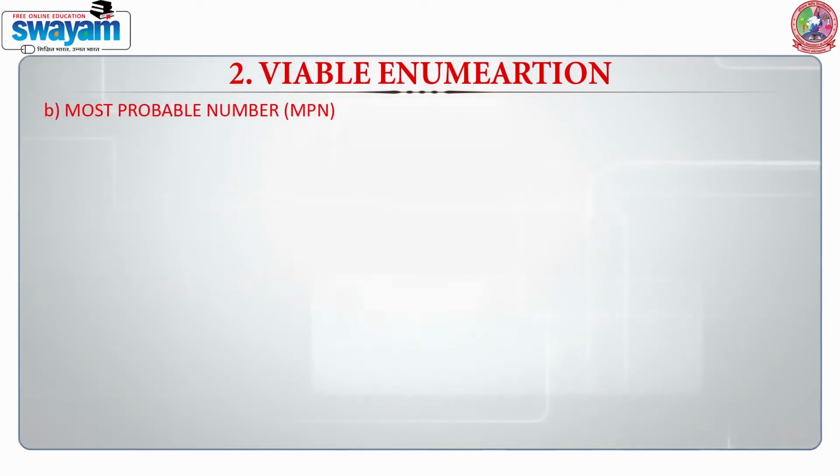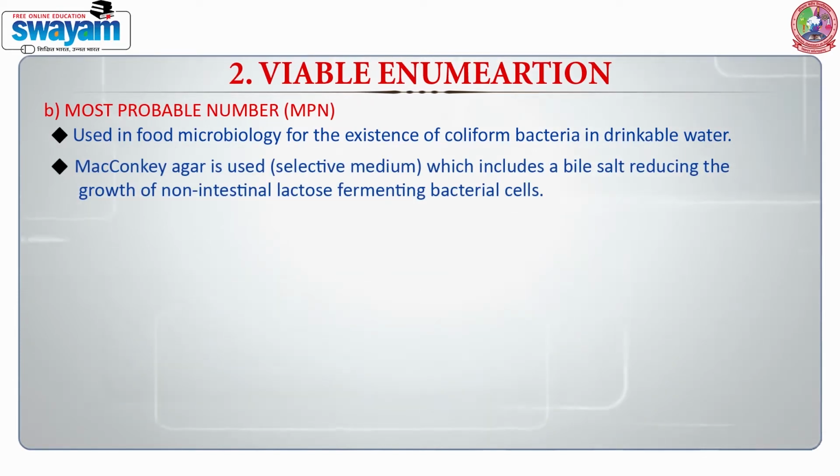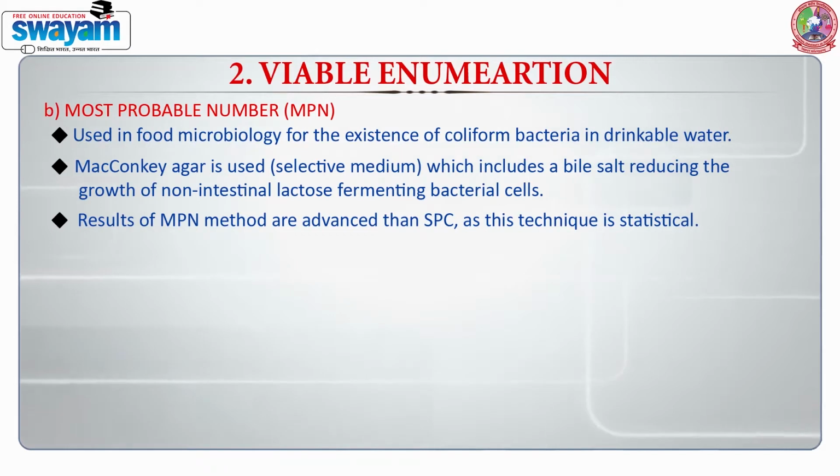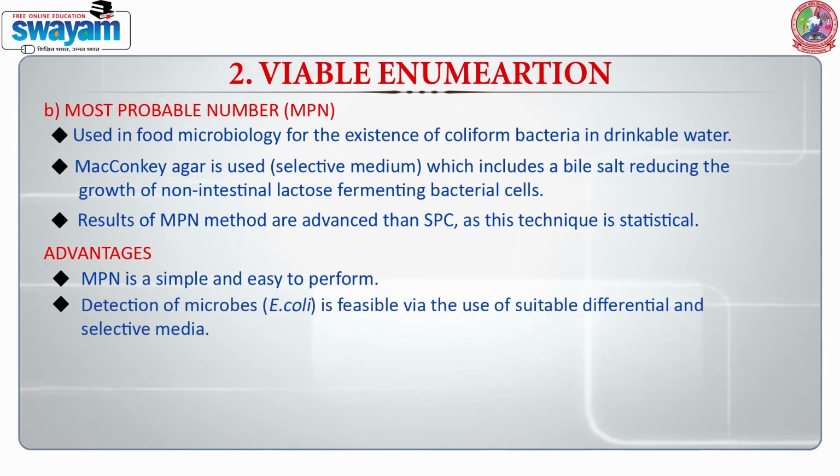Most probable number. It is used in microbiology for confirming the existence of coliform bacteria in drinking water. To perform this, MacConkey agar is used as a selective medium which includes bile salt, reducing the growth of non-intestinal lactose fermenting bacterial cells. The results of the MPN method are more advanced than SPC, and as the technique is statistical, the advantages are that MPN is simple and easy to perform. Detection of microbes such as E. coli is possible by the use of suitable differential and selective media. The limitations are